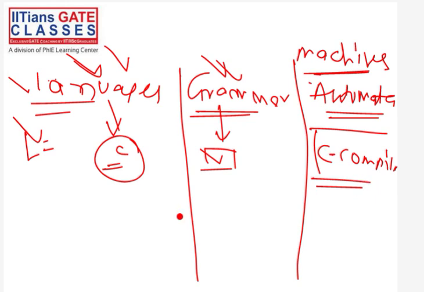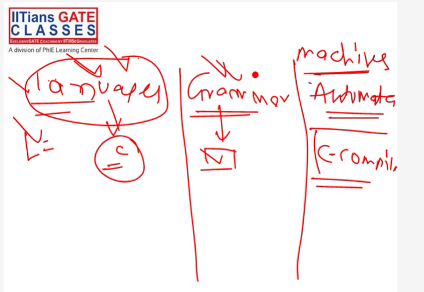Also, I want to let you know that don't worry if you are not familiar with the C programming language or this compiler, because this is not our concern. We are not going to study the C programming language or the C compiler. I am just giving you an analogy. This C language is an analogy to the languages that we will describe. I will define what a language is in our course. So this C language is analogous to that language.